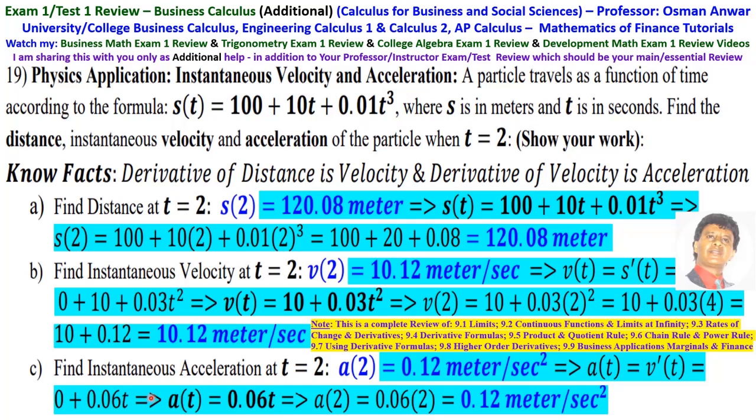Then a of 2 is equal to 0.06 times 2, which is 0.12 meters per second squared. So here, given the distance formula, you can find the velocity and acceleration by taking the derivative.